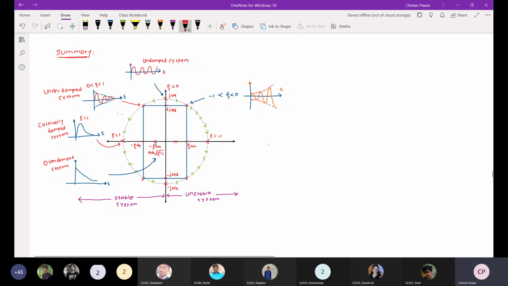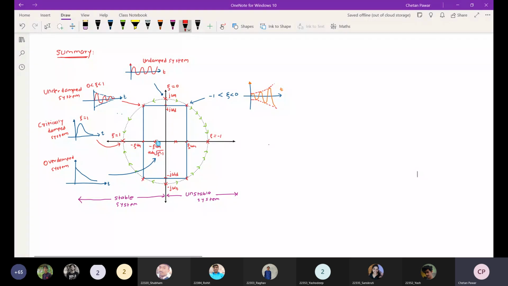Okay, so here you can see one pole is at this location, another pole will be at this point, that means it will be on this side. At that time the system is called an overdamped system, and the system response will decay like this.